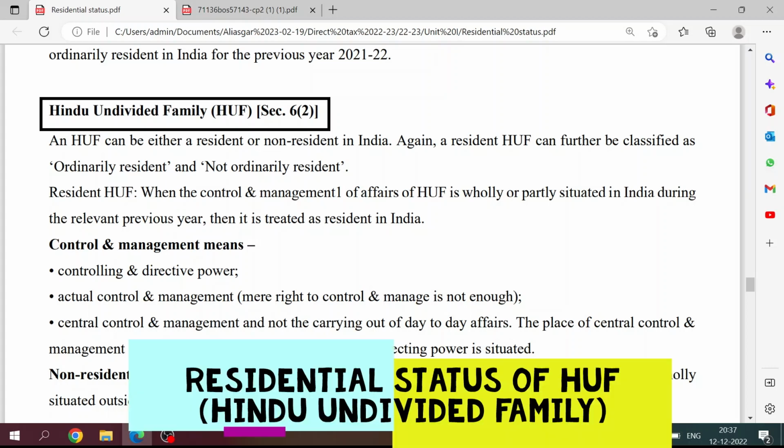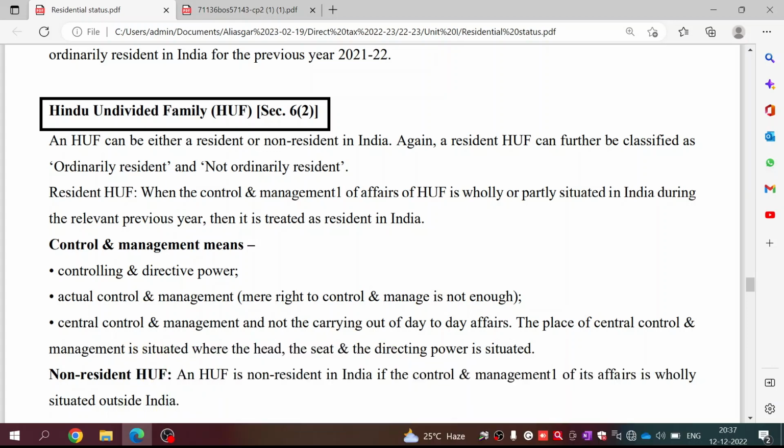Hello students, today we are going to discuss how to find out the residential status of HUF, that is Hindu Undivided Family, under section 6 subsection 2, and we will also discuss how an MCQ and one 5-mark question will come in this point.